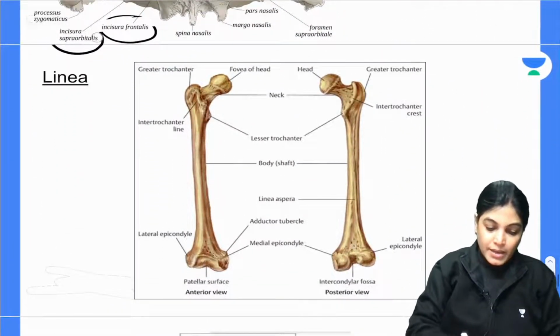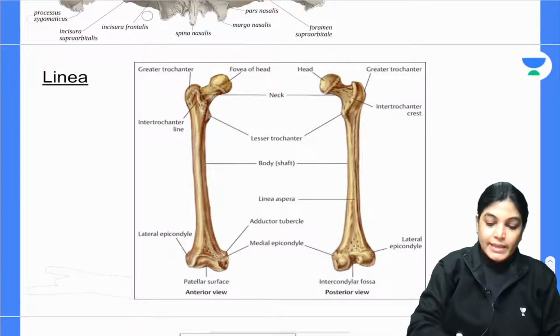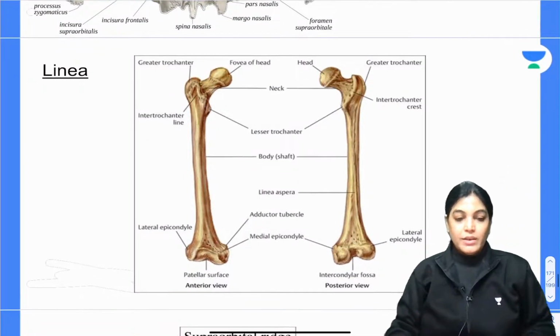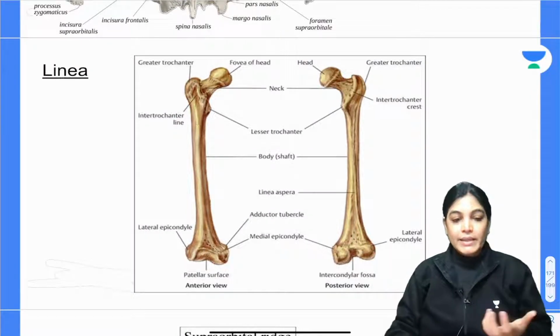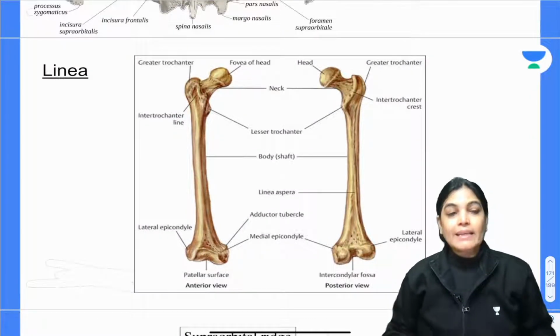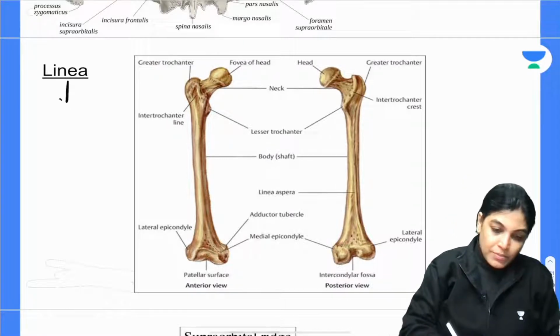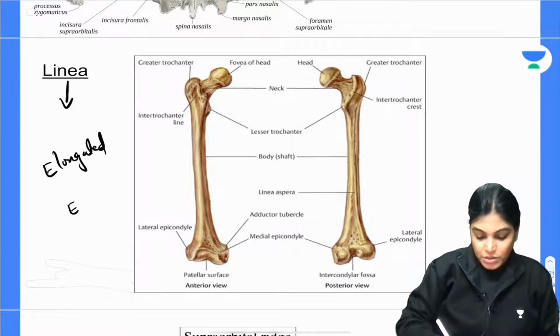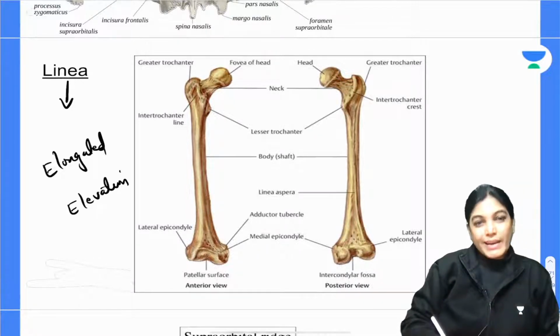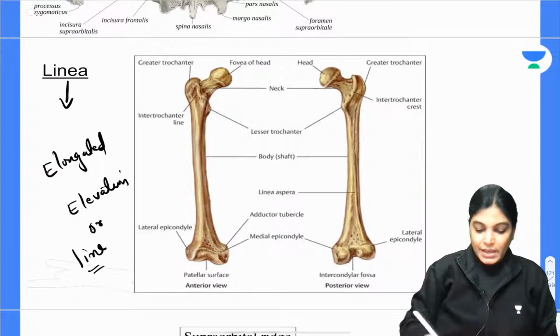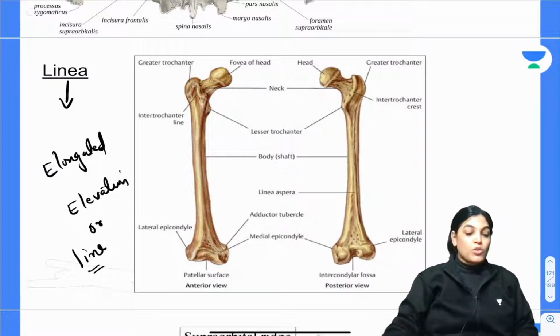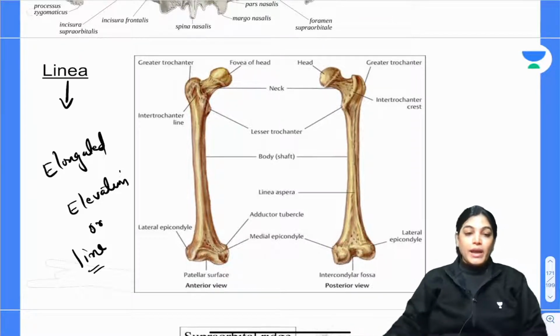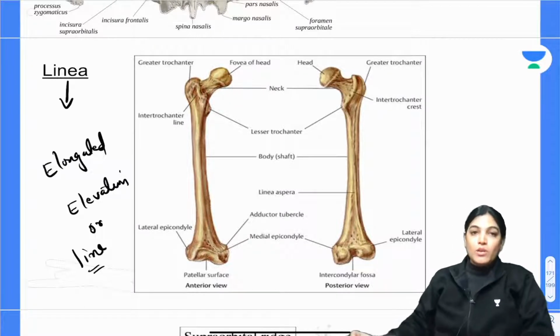The next term is linea. When I use the term linea in case of bone, it means an elongated elevation or a line. Basically, we see the linea aspera in the longest bone in our body, that is the femur. An elongated elevation or line is called linea, and we appreciate this in the femur.